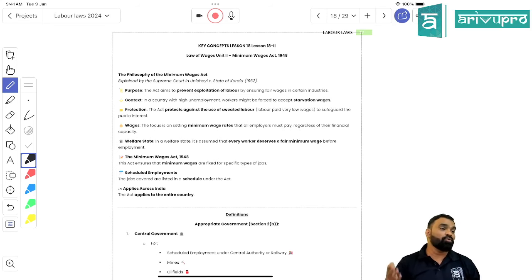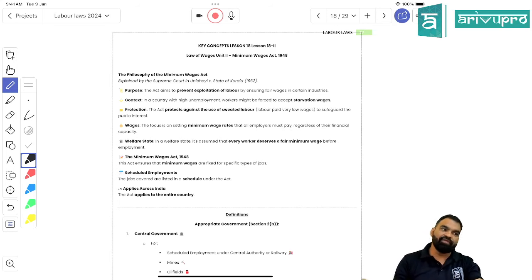Food, shelter, clothes plus healthcare facility plus education facility. Got my point, students? So living wage would definitely be higher than the minimum wage. Now the labor code is going to be implemented by 2025. As of now, the minimum wage rate varies from state to state, but with the new labor code, government is going to come out with the uniform minimum wage rate throughout the nation.